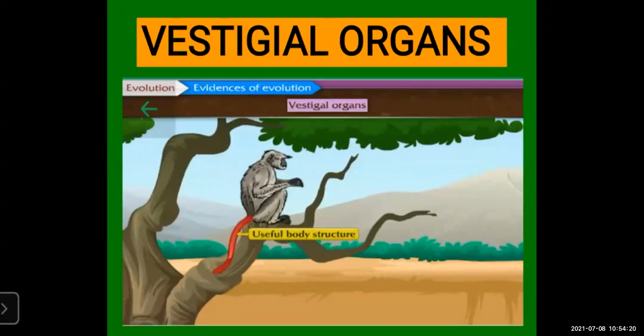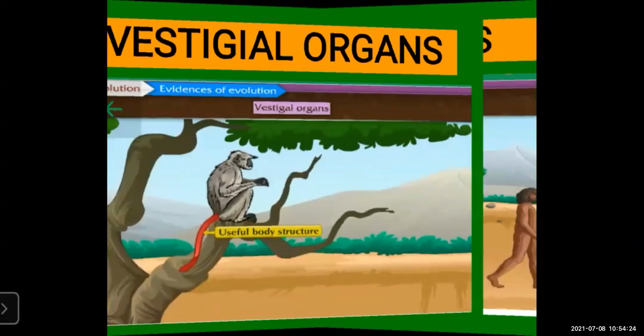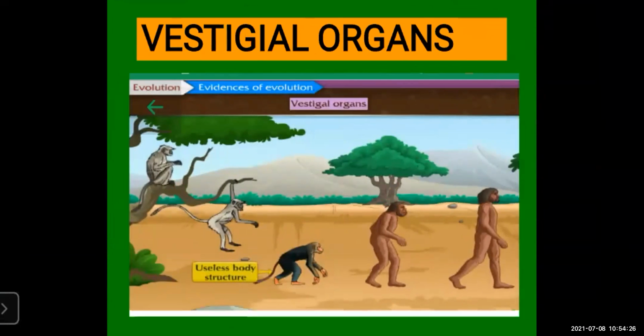You can see here a useful body structure in monkey, the tailbone, but it is not useful in our body. It is a useless body structure as we evolved. According to scientists, we were monkeys before, so we were having a tailbone, a tail. Then slowly, gradually, human beings evolved, so that becomes a useless body structure.